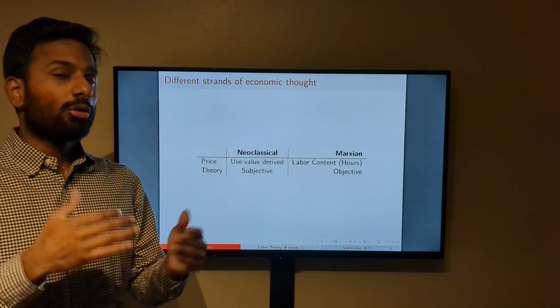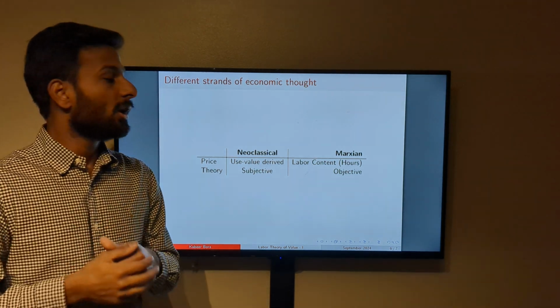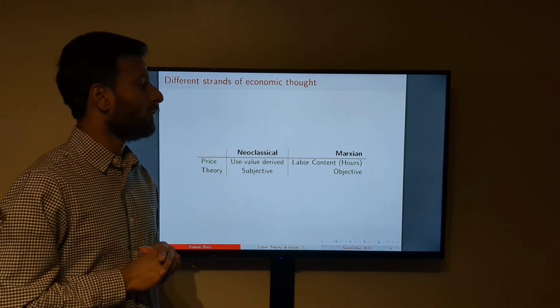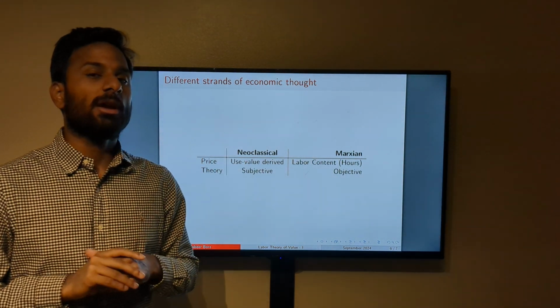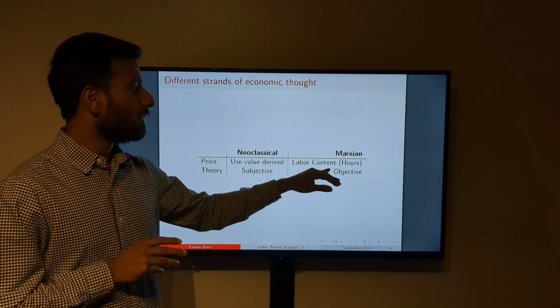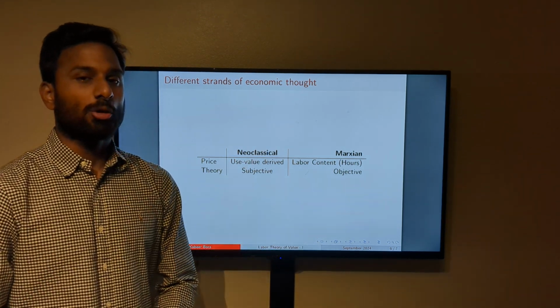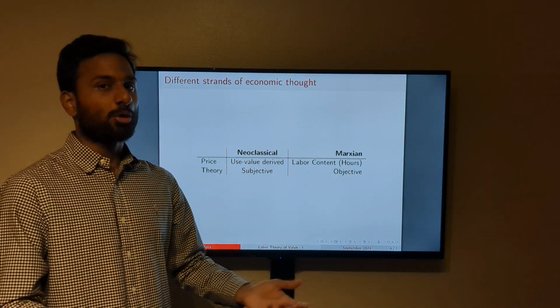Right? So the utils actually differ from person to person, so it's a lot more subjective. Whereas in the case of Marxian economics, it is somewhat objective, because we can objectively calculate the number of hours utilized in the production of a phone or a laptop.